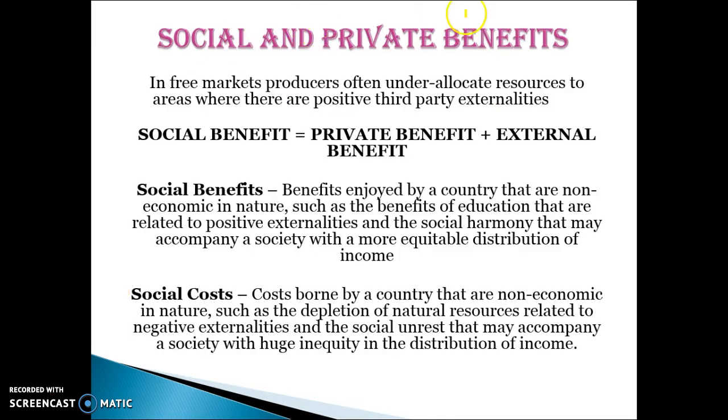So in free markets, producers often under-allocate resources to goods with third-party benefits. The social benefit is equal to the private plus the external benefit. The social benefits include the benefits enjoyed by a country that are not economic in nature, for example, the benefits of education, which may lead to more social harmony and less crime. And the social costs are costs borne by a country that are non-economic in nature, such as the depletion of natural resources, which are externalities. So whenever you use the word social, we're talking about both the private and the external.